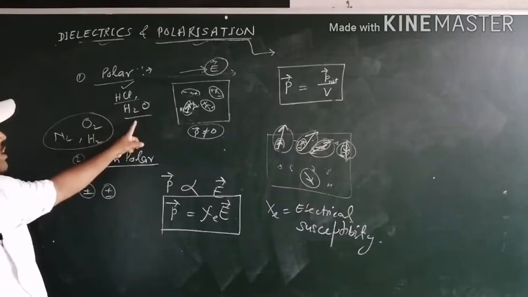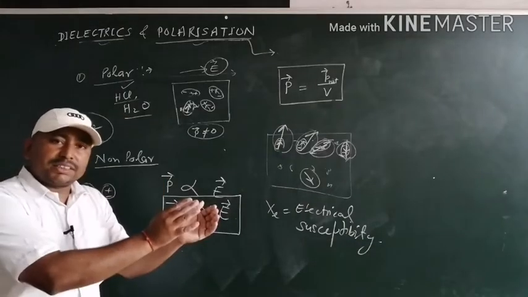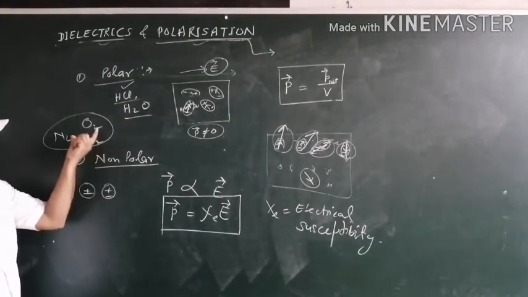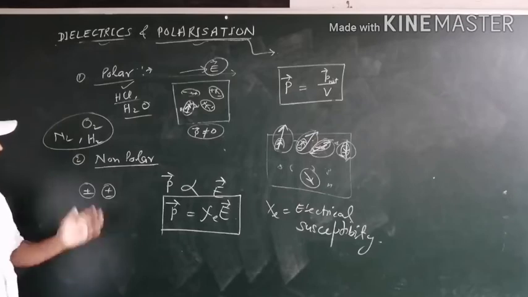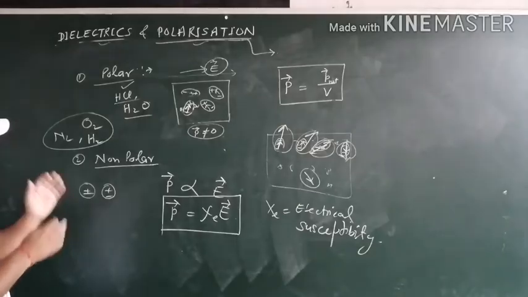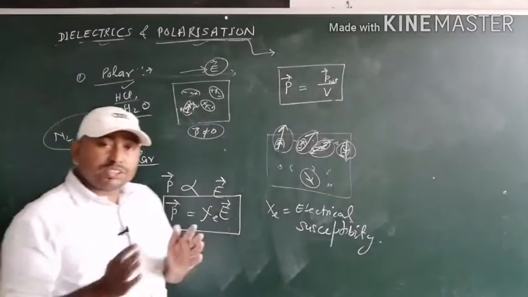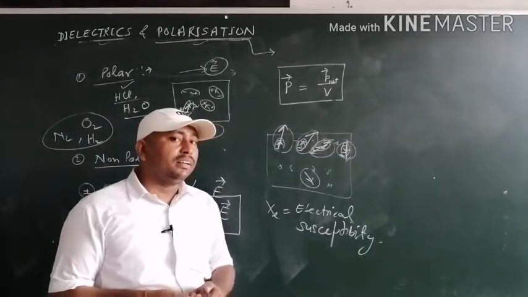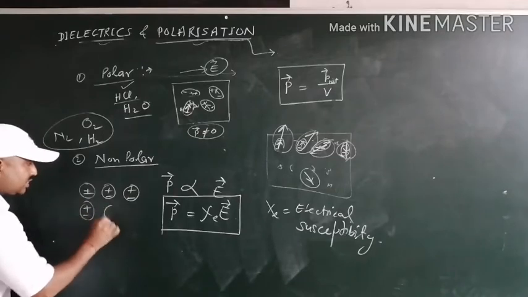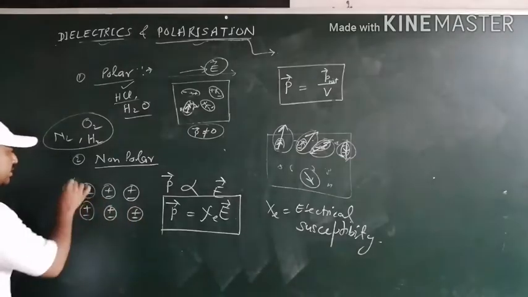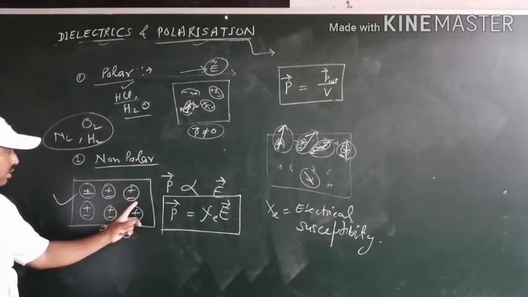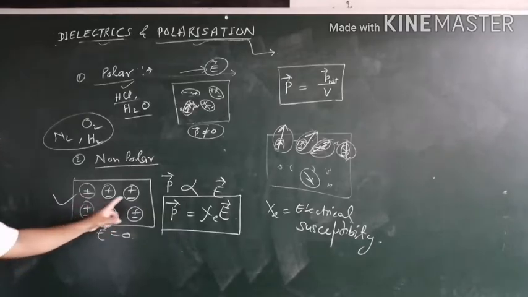They always possess a separation between the positive charge center and negative charge center. And in non-polar molecules, the positive and negative charge centers coincide each other. If such molecules are placed in an external electric field, then what happens? When the electric field is 0, the non-polar molecule will be as in such a figure.